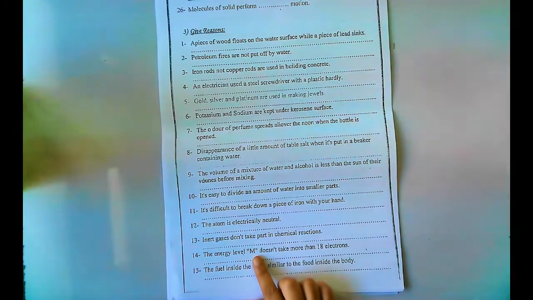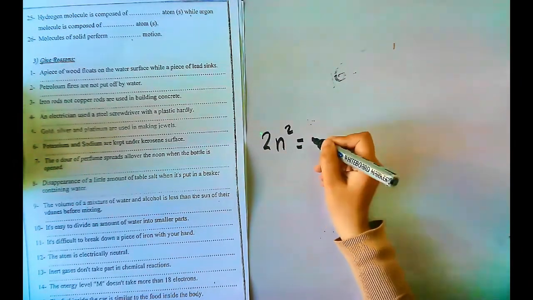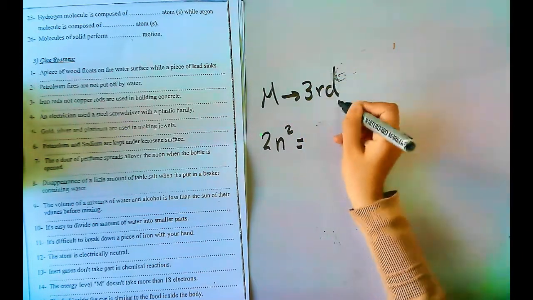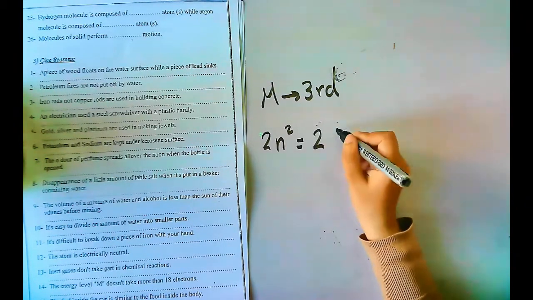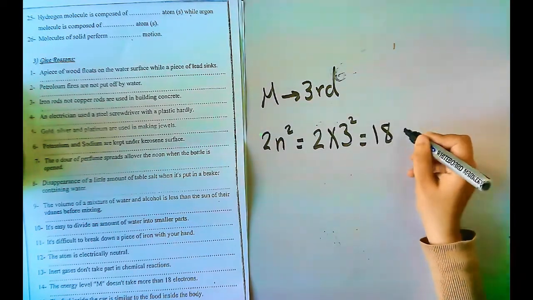Number 14. The energy level M doesn't take more than 18 electrons, because the energy levels are saturated with electrons according to the relation 2n². As we know, for the energy level M, which is the third energy level, 2n² equals 2 times 3², so it will be saturated by 18 electrons.